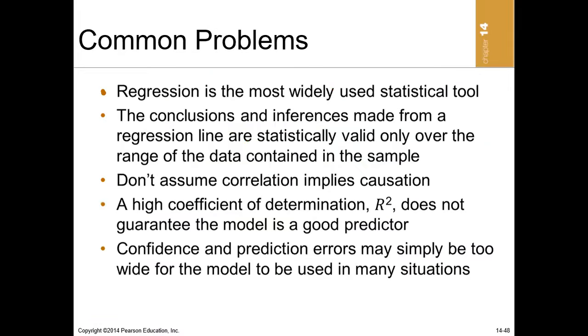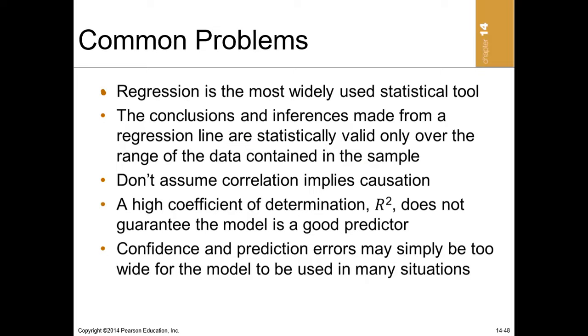Now, what are the common problems in this topic? Regression is the most widely used statistical tool. That is why I said this topic is very important. In research, the mostly used statistical tool is regression, even though we have one sample t-test, paired t-test, etc., and correlation.